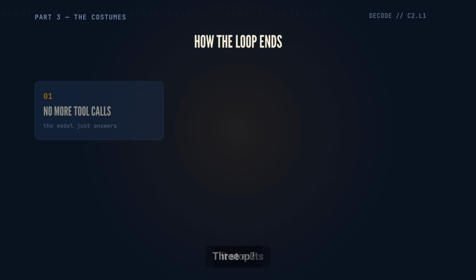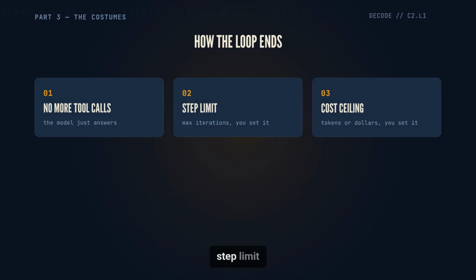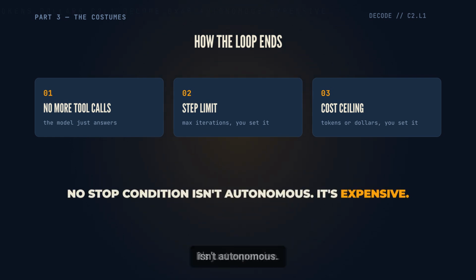When does it stop? 3 exits and you write all 3. The model stops asking for tools, or you hit a step limit or a cost ceiling. An agent without a stop condition isn't autonomous, it's just expensive.